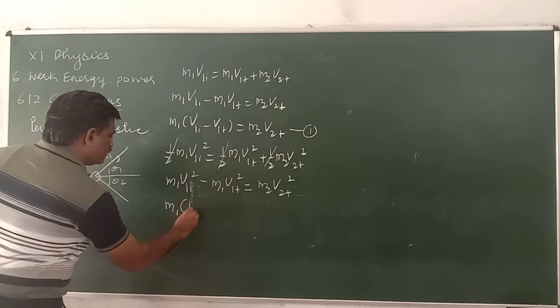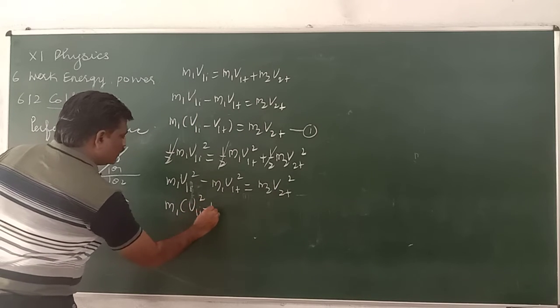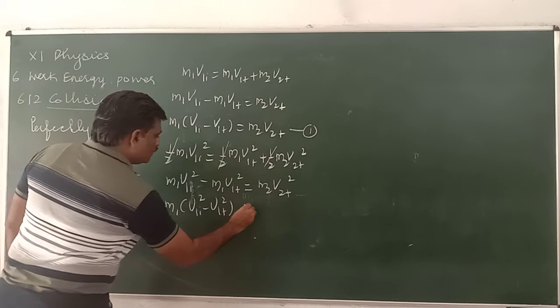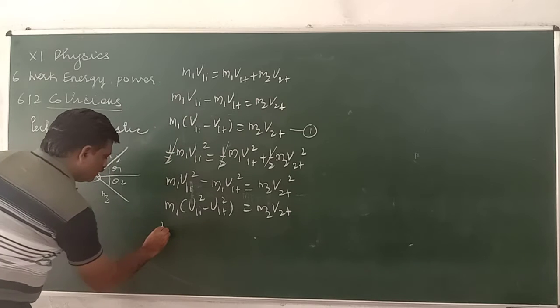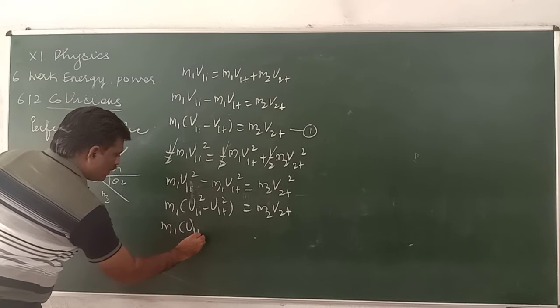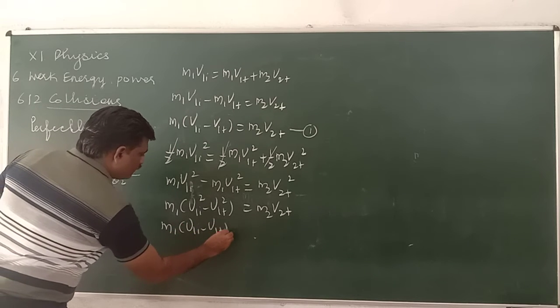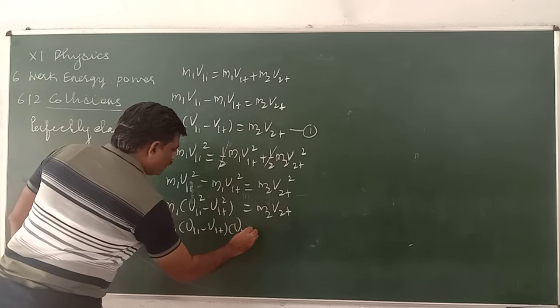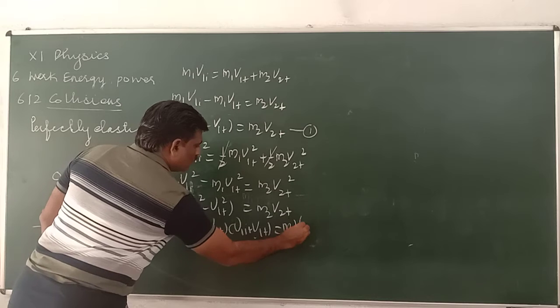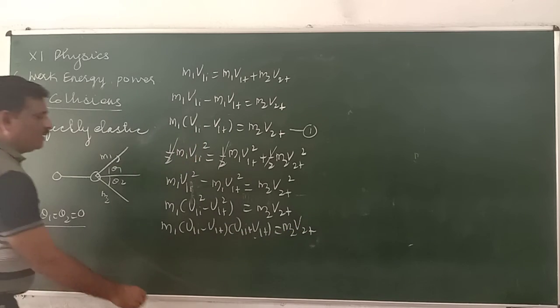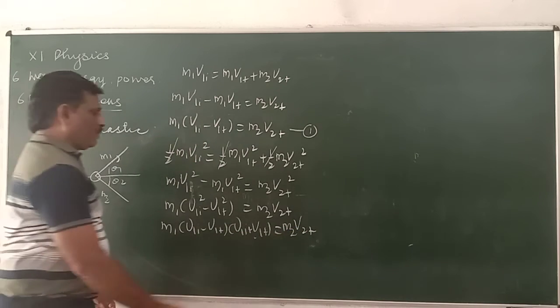M1 is common: M1 times V1I square minus V1F square equals M2 V2F square, which is V1I minus V1F times V1I plus V1F equals M2 V2F square. This is equation number 2.